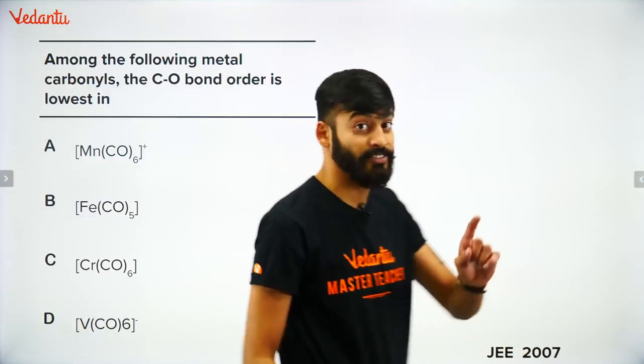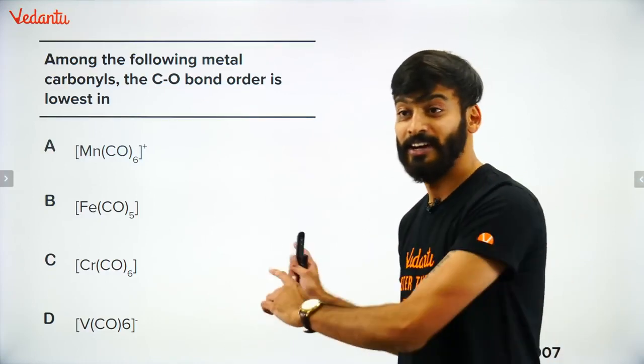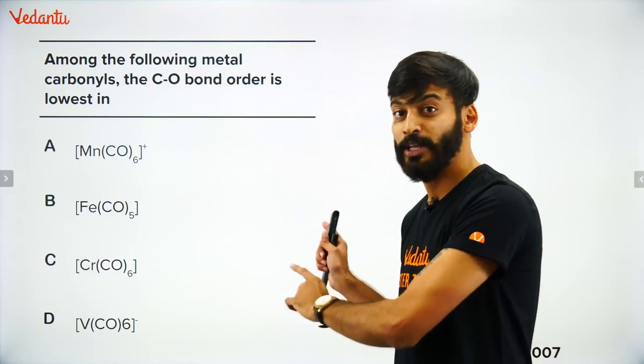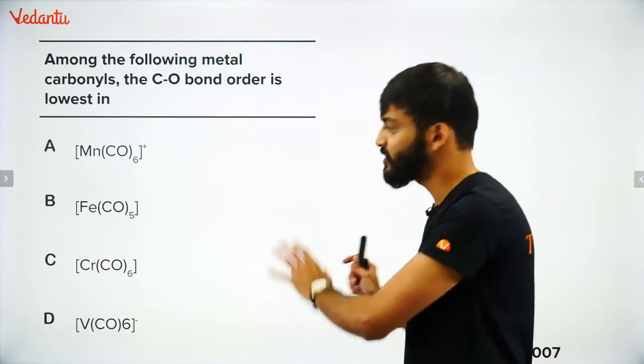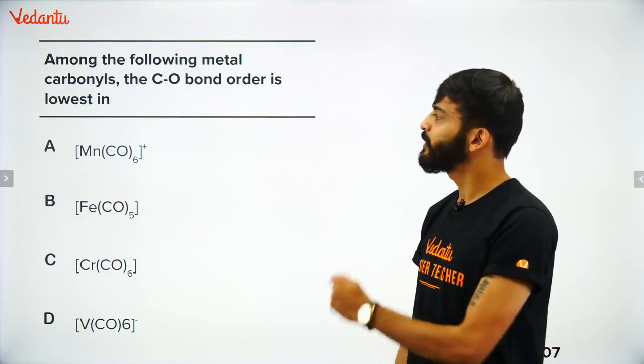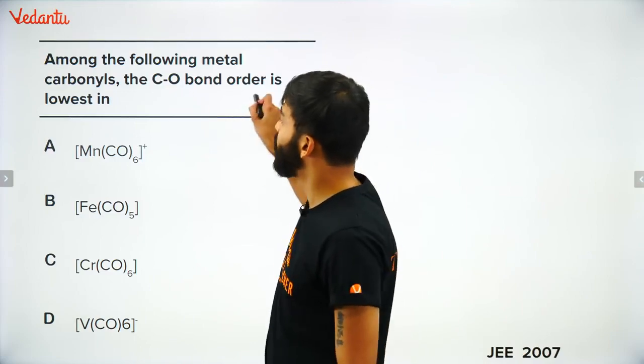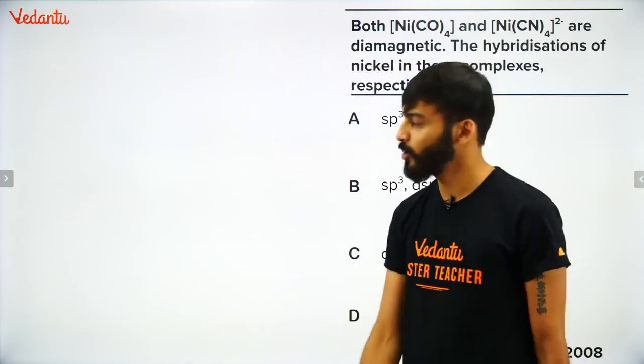Read the question. This is a very heavy question. Be careful. This is a very good question. I personally love this question. So I'll give you all the theory about it, everything. Pay attention and give me the answer. Try, everyone first try. So with the following metals, metal carbonyls are there. CO bond order is lowest. They're asking where the CO bond order would be lowest.